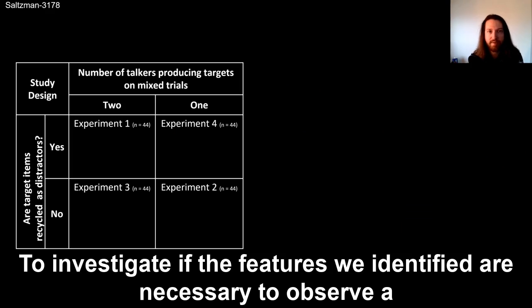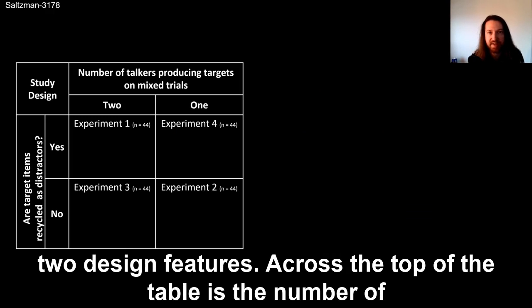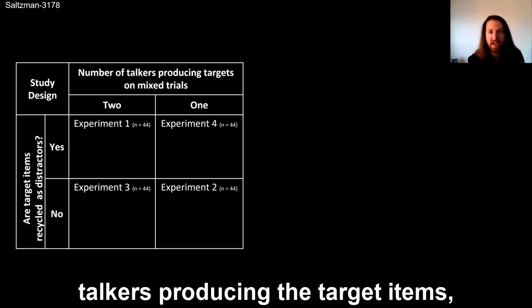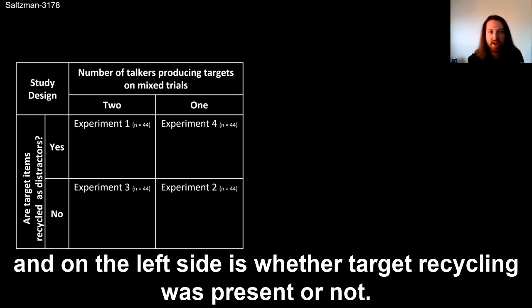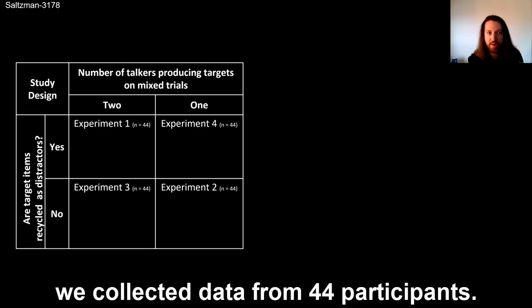To investigate if the features we identified are necessary to observe a multi-talker processing cost, we created a 2x2 design where we systematically manipulated these two design features. Across the top of the table is the number of talkers producing the target items, and on the left side is whether target recycling was present or not. For all experiments, we collected data from 44 participants.